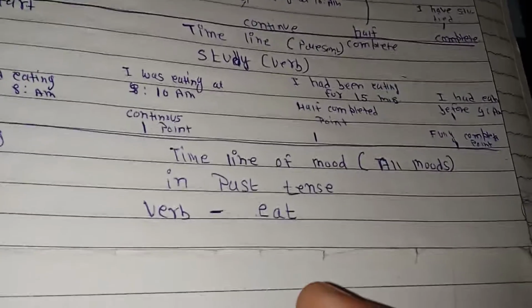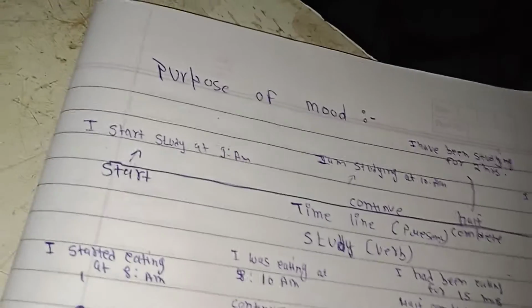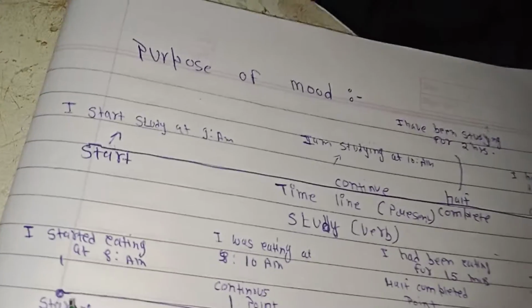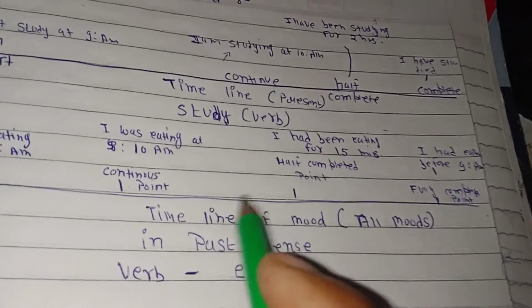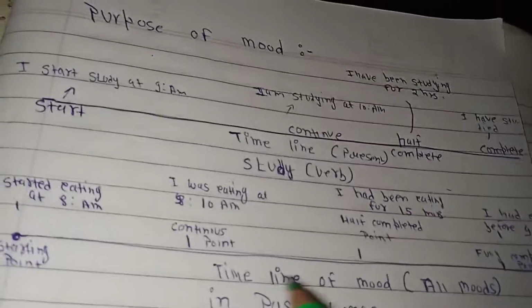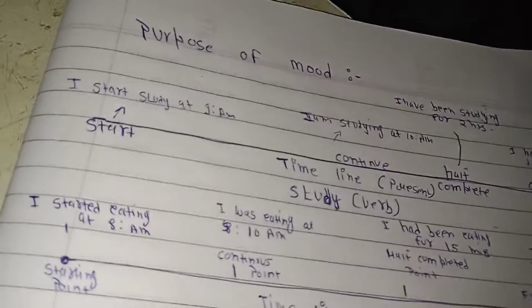So I request you to try drawing this diagram and understand at which point of time we start any action, at which point on this line we are in the middle, and at which point of the line we have completed this action.